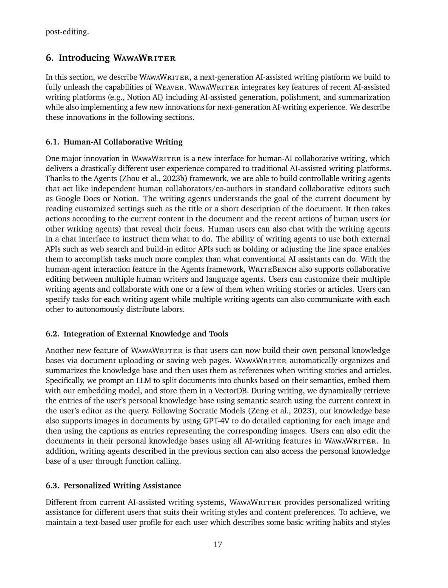Furthermore, the section introduces WAVER, a next-generation AI-assisted writing platform that integrates key features of recent platforms and implements new innovations, such as a new interface for human-AI collaborative writing and the integration of external knowledge and tools to enhance the writing experience.